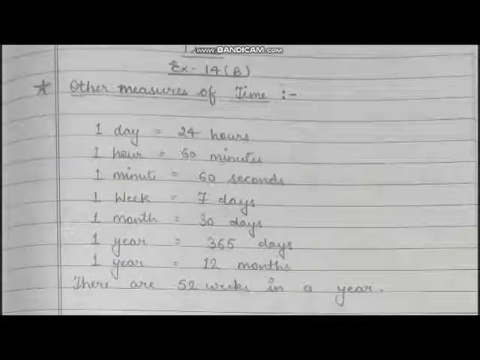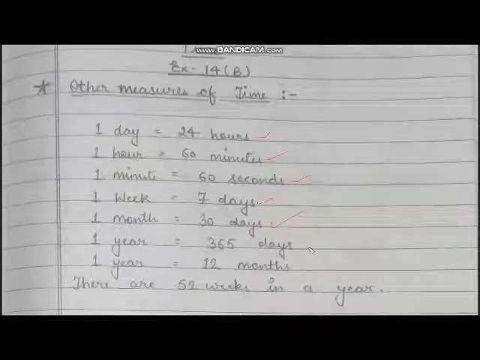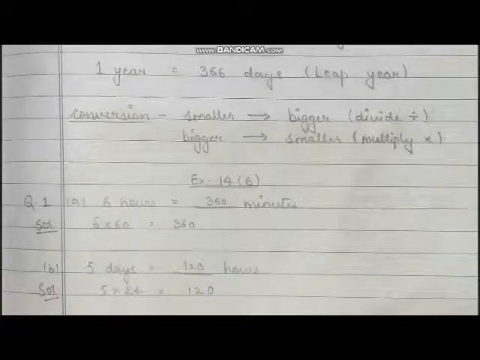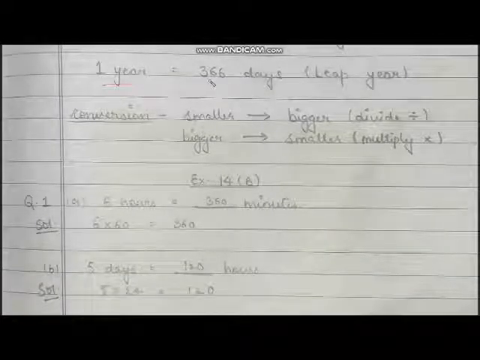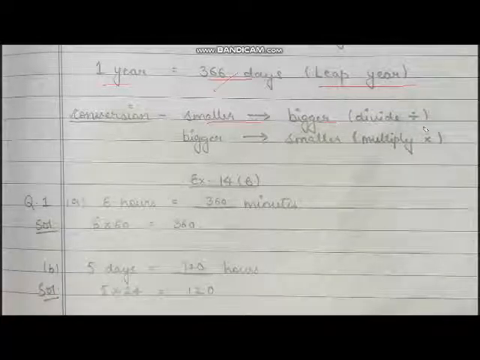In 1 day there are 24 hours, in 1 hour there are 60 minutes, in 1 minute there are 60 seconds, in 1 week there are 7 days, in 1 month there are 30 days, in 1 year there are 365 days, in 1 year there are 12 months, and there are 52 weeks in a year. There is one more term: in 1 year there are 366 days when it is a leap year. जब वो leap year होता है तब कितने days हो जाते हैं? 366 days. Now on converting time from smaller to bigger unit, we will divide the numbers. From bigger to smaller unit, we will multiply the numbers.